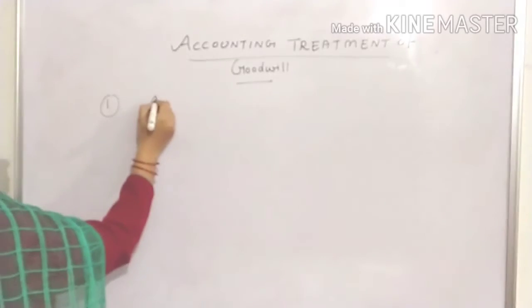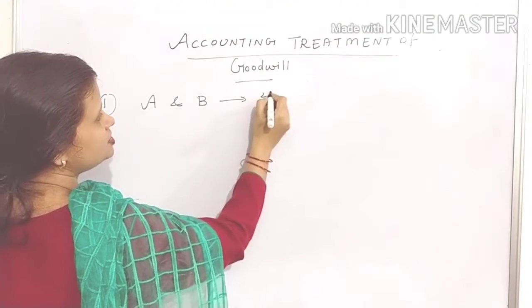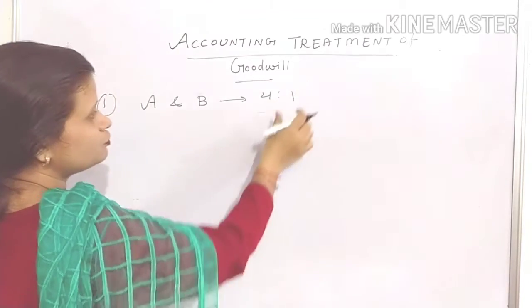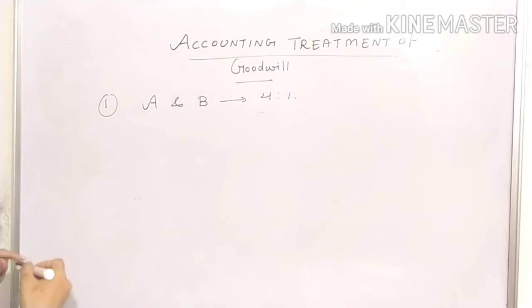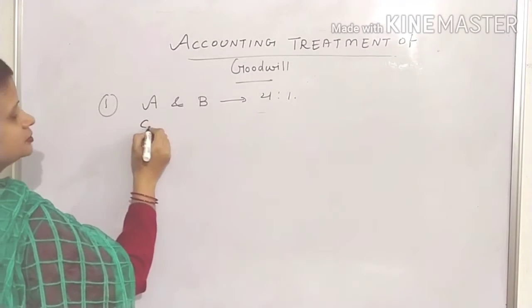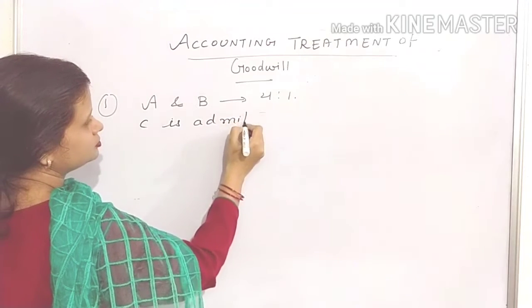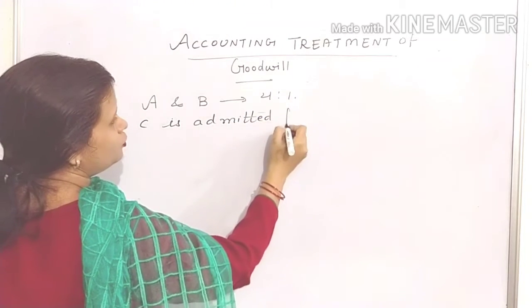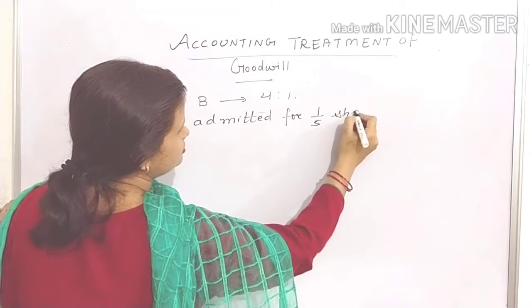Suppose two partners are there, A and B, sharing profits in the ratio of 4:1. A new partner C is admitted for 1/5 share in profits.